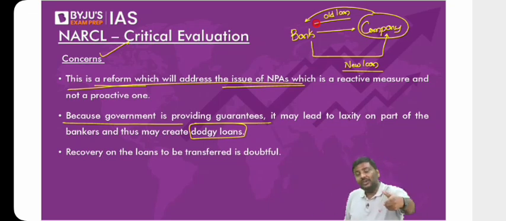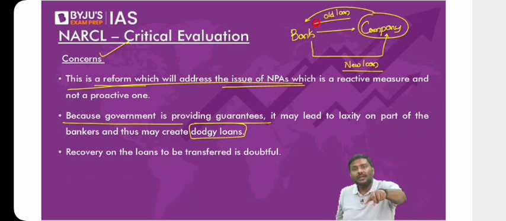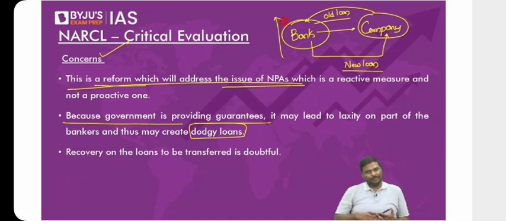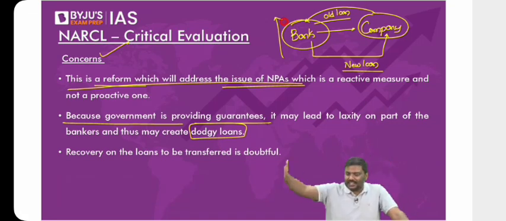But what you will do is you will give me a new loan. I will use the new loan to repay the old loan to you. But don't you think because of this system, the NPAs which will occur in the bank in the future will be very large? And there have been many cases in recent times where this example has been implemented. Is the problem okay with all of you?